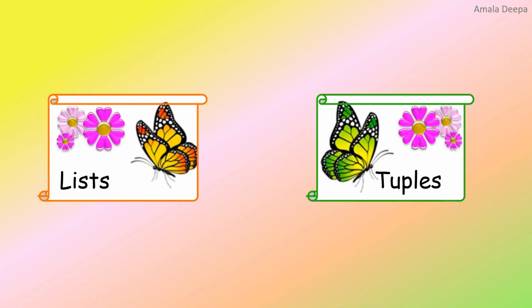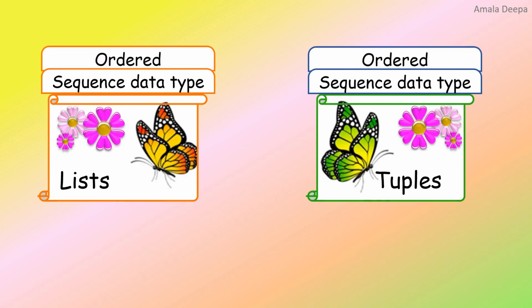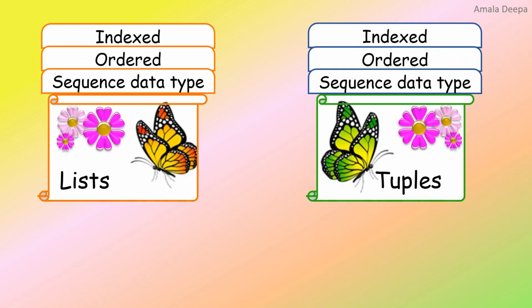Let us compare lists with tuples. Both are sequence data types. Why are they sequence data types? Because they are ordered. Ordered means indexed. But the major difference between lists and tuples is lists are mutable.